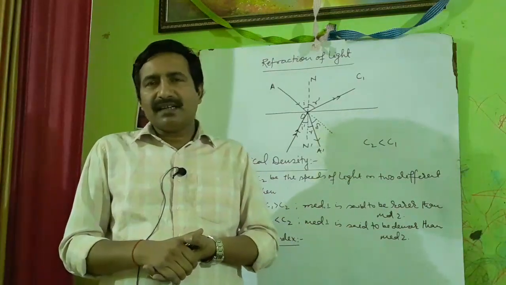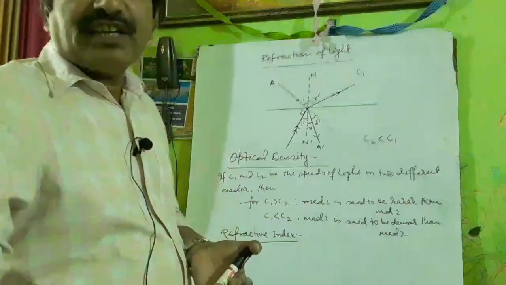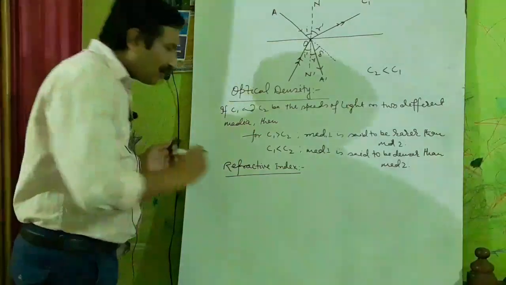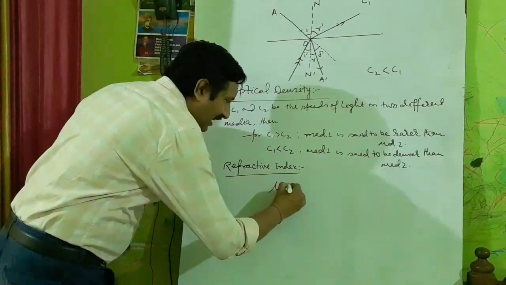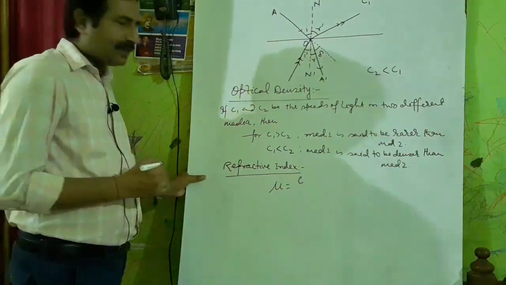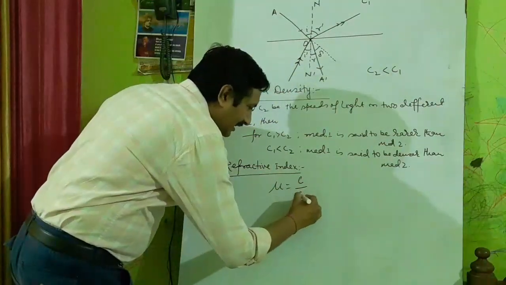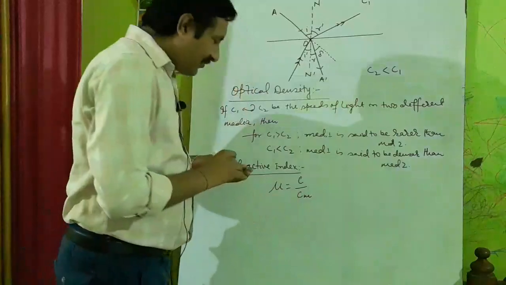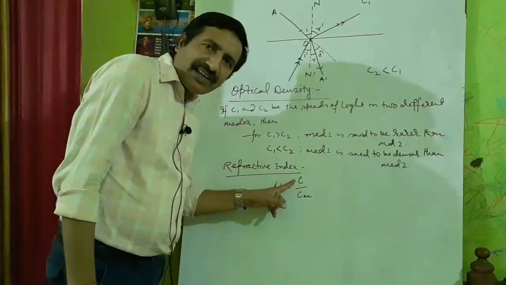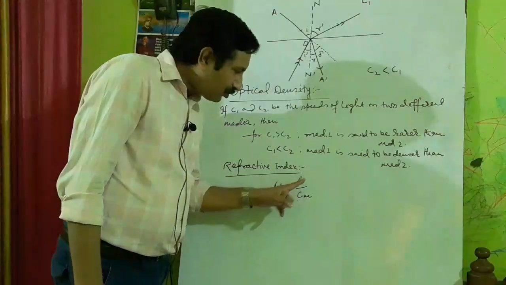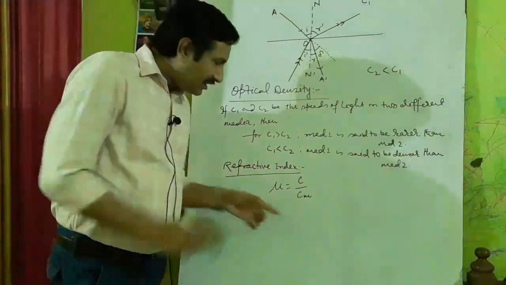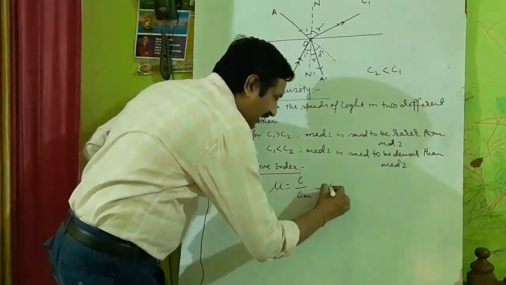Now you can ask, how can we measure the refractive index of a medium? The refractive index of a medium is defined as the ratio of speed of light in vacuum to the speed of light in that medium, means c by cm. This is also called absolute refractive index.